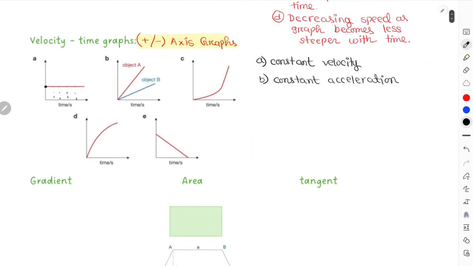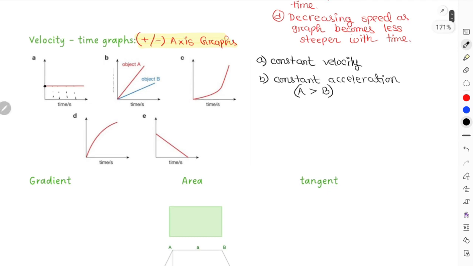And then again, obviously A would have a higher acceleration than B, right? So object A has higher acceleration than B because object A has a graph that is steeper than object B. And lastly, for C and D, it is what? Less steep, more steep. So for graph C, the object is no longer moving with constant acceleration but with an increasing acceleration, right? In this part it has a low acceleration, in this section it has a high acceleration. So for part C, increasing acceleration.